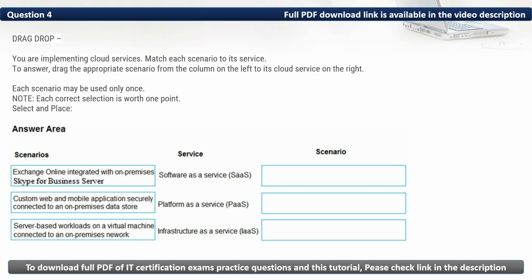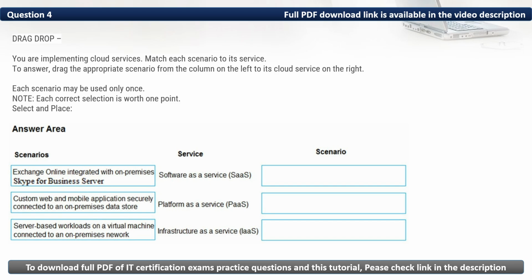Question 4. Drag and drop. You are implementing cloud services. Match each scenario to its service. To answer, drag the appropriate scenario from the column on the left to its cloud service on the right. Each scenario may be used once. Note, each correct selection is worth 1 point.